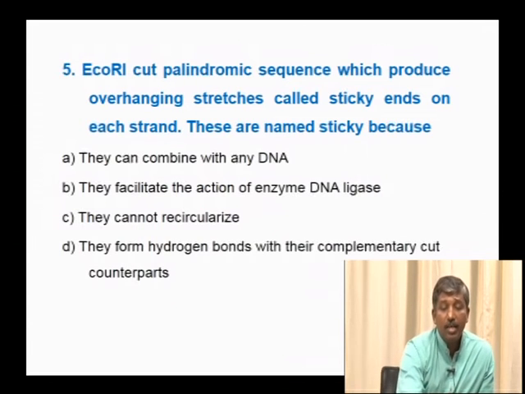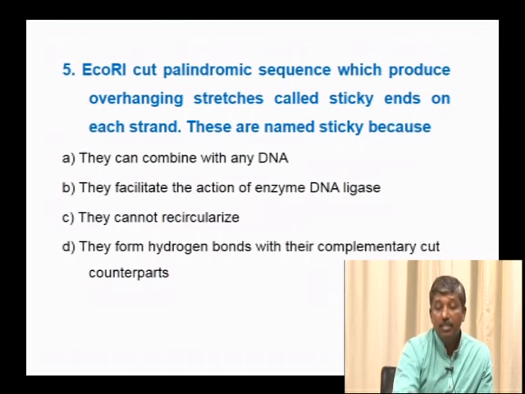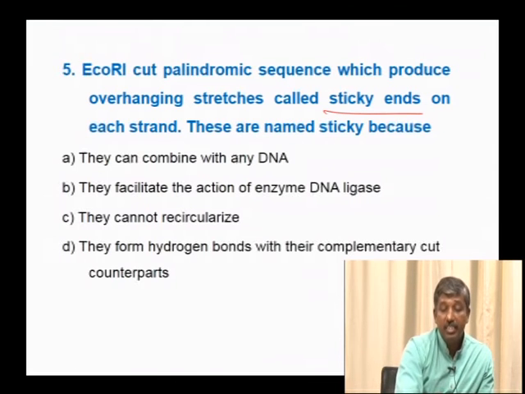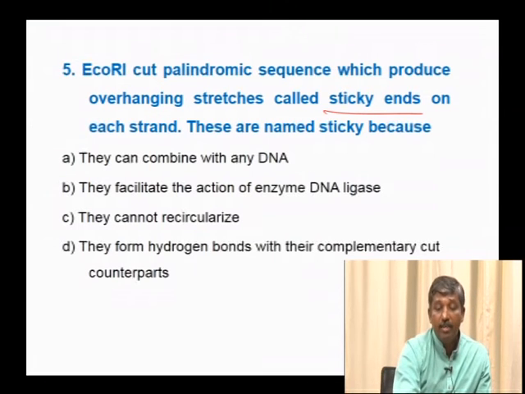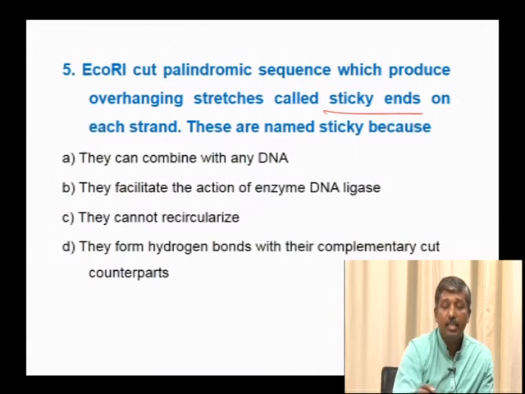EcoRI cuts palindromic sequences which produce overhanging stretches called sticky ends on each strand. They are named sticky, so can they combine with any DNA? No, if they are complementary only they will combine; if they are not complementary they will not combine. They facilitate the action of the enzyme DNA ligase.